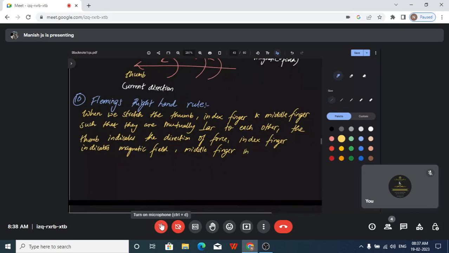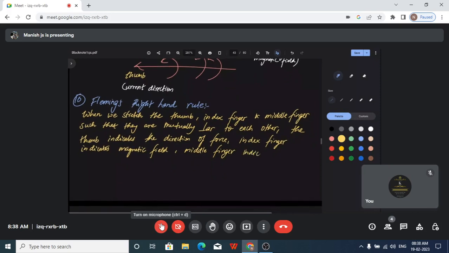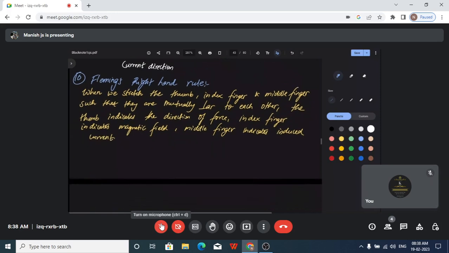Instead of current we say induced current. So it indicates induced current.